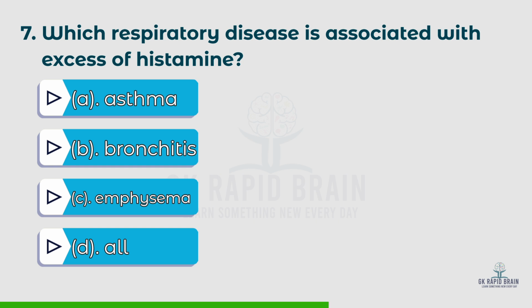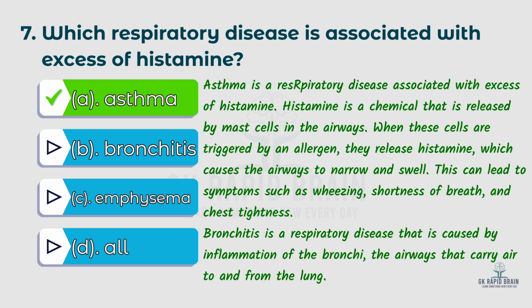Options: A. Asthma, B. Bronchitis, C. Emphysema, D. All. The right answer is A. Asthma. Asthma is a respiratory disease associated with excess of histamine. Histamine is a chemical that is released by mast cells in the airways. When these cells are triggered by an allergen, they release histamine, which causes the airways to narrow and swell. This can lead to symptoms such as wheezing, shortness of breath, and chest tightness.